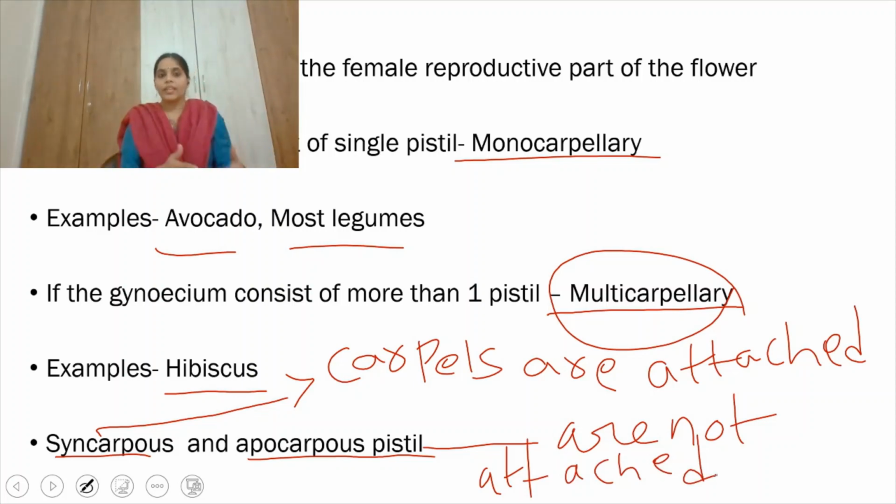So generally the gynoecium consists of a single pistil. If a single pistil is there, we call it monocarpellary, and the examples are avocado and most of the leguminous plants. And if the gynoecium consists of more than one pistil, we call it multicarpellary, and multicarpellary is divided into syncarpous and apocarpous pistil. What do you mean by syncarpous and apocarpous? Multicarpellary means more than one carpel is present. If the carpels are attached, we call it syncarpous, and if the carpels are not attached, free from each other, then we call it apocarpous pistil.